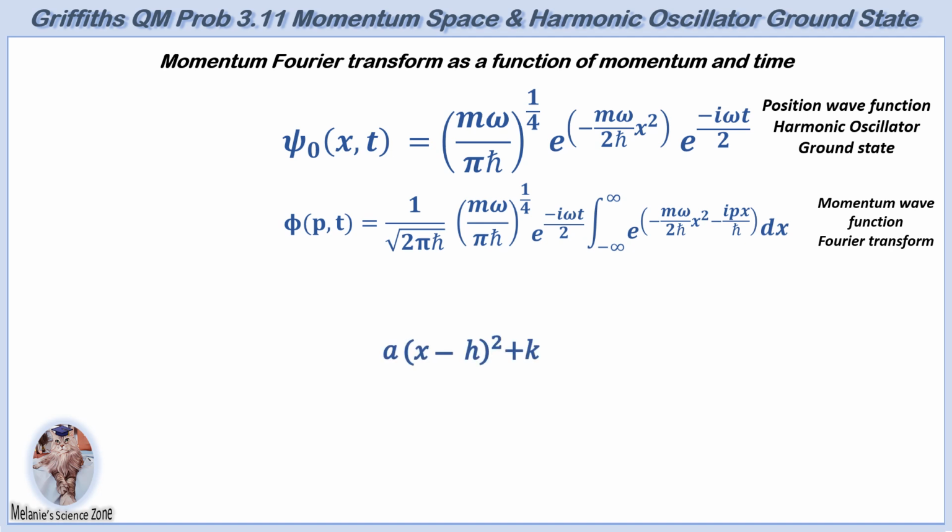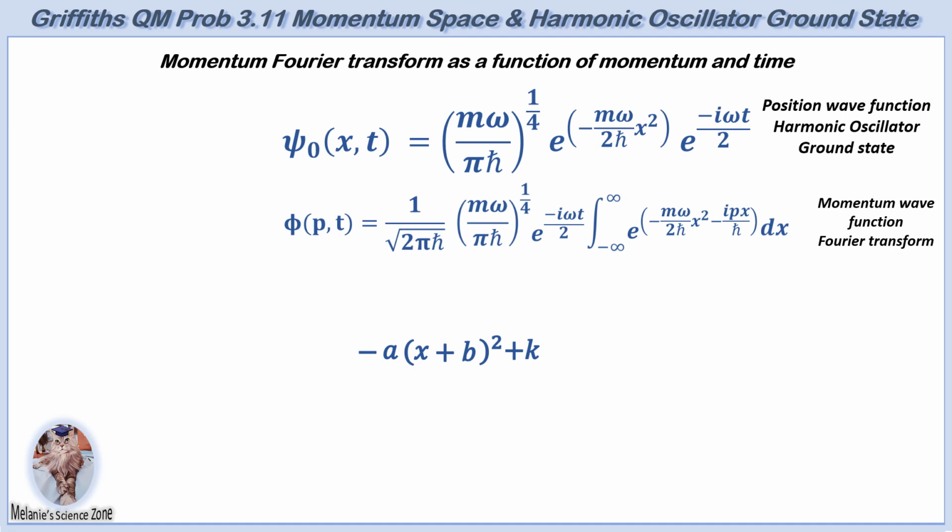The modified vertex form is derived from the standard vertex form of a quadratic function a times x minus h squared plus k, where the vertex is at hk. Instead of using h, b is introduced such that h equals minus b, and substitute minus b for h, which simplifies to ax plus b squared plus k. In many physics and mathematical contexts, particularly in Gaussian integrals, the quadratic term often appears with a negative sign to ensure exponential decay when used in an exponent. This leads to the final modified form where the negative sign applies to the entire squared term.